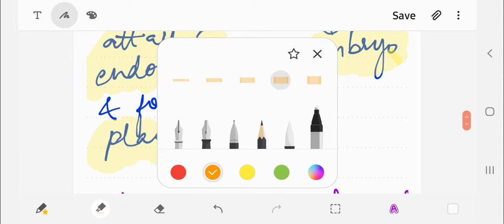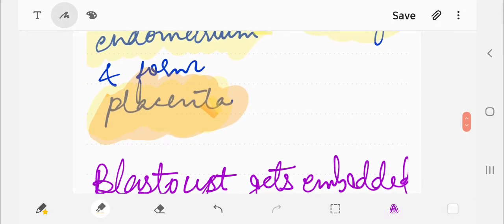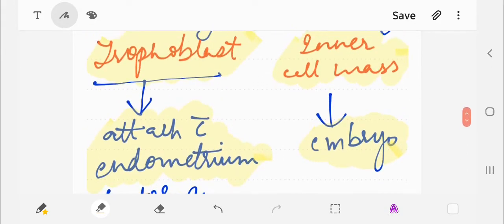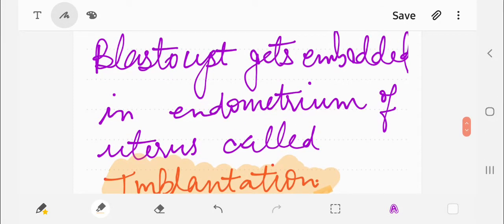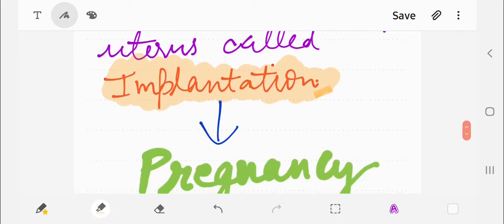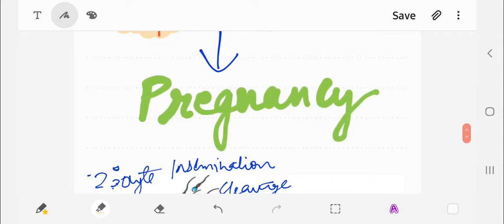So when that particular embryo, in the form of the blastocyst, is attached in the uterus, meaning it is being implanted, that process is known as implantation. The blastocyst gets attached to the endometrium of the uterus, and that is your implantation. And when the fertilized ovum, the embryo, gets implanted in the uterus, that leads to pregnancy. The further changes, how the pregnancy takes place and how the embryonic development will be, are for further discussion.